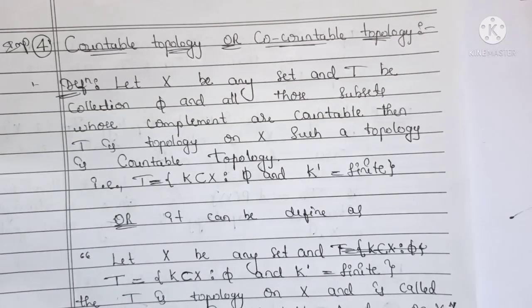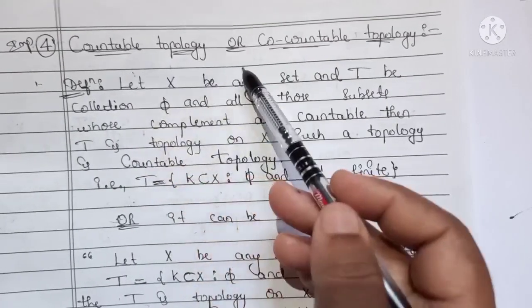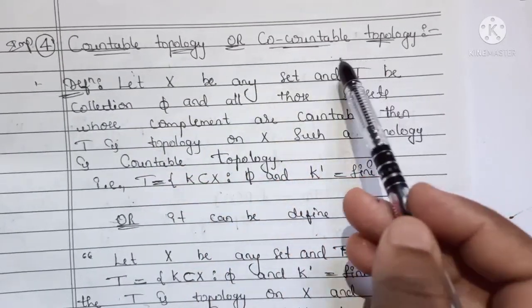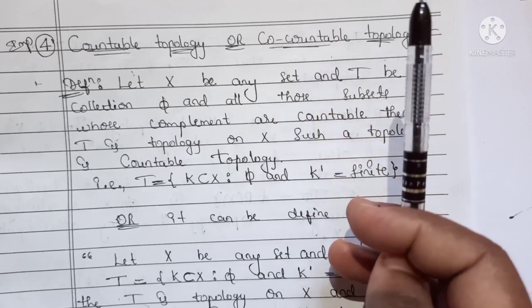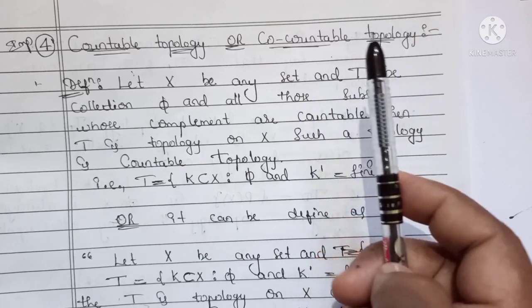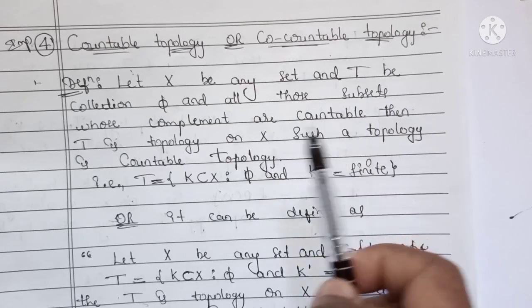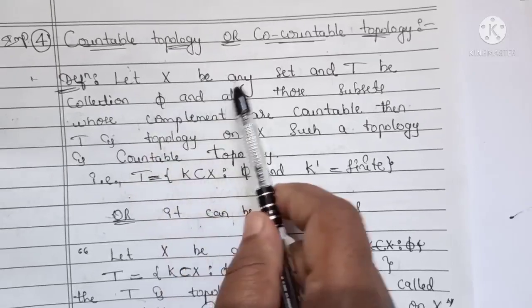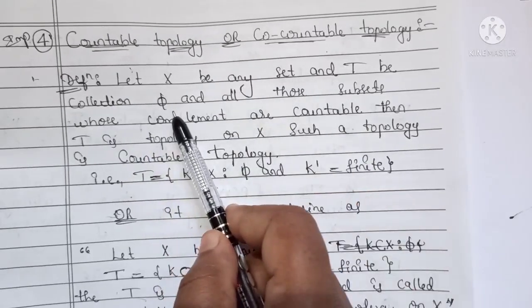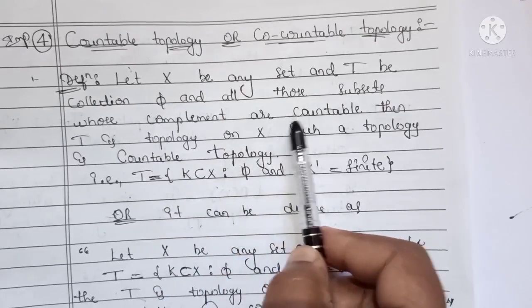Similarly, we can define another topology, that is the countable topology or co-countable topology. Almost all the definitions and proofs are the same, except that instead of the complement of K being finite, here the complement of K is countable. The remaining definition will be the same. Let X be any set and T be the collection of phi and all those subsets whose complements are countable.